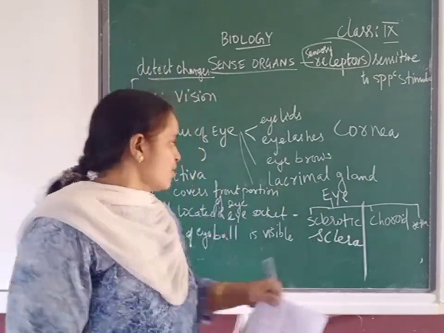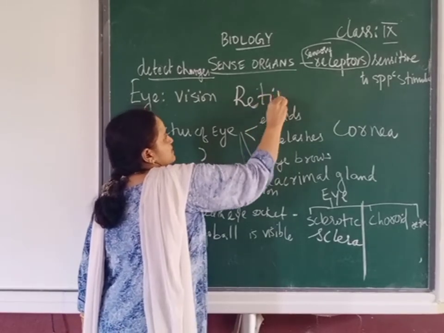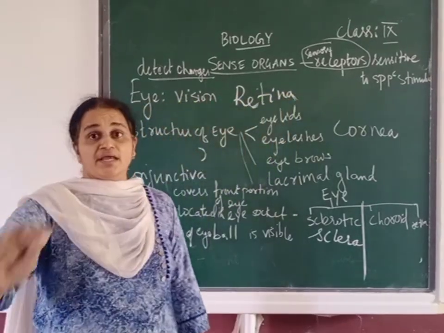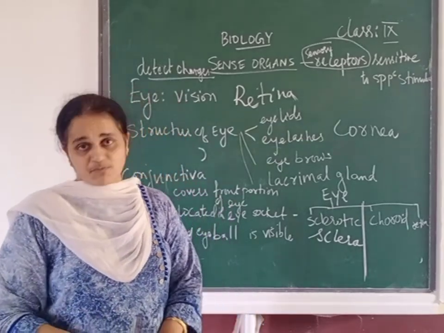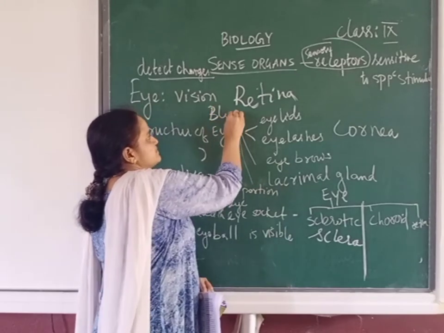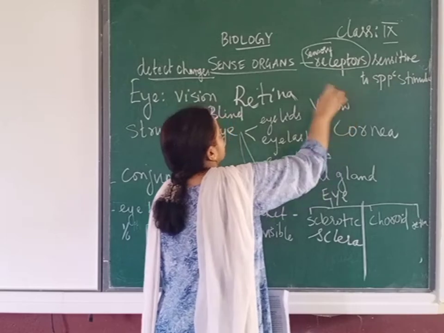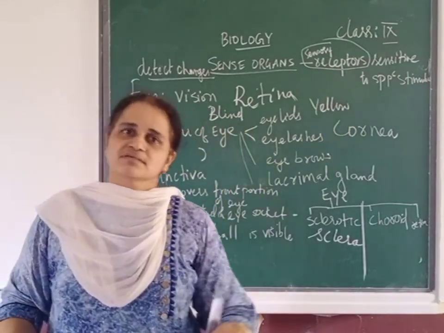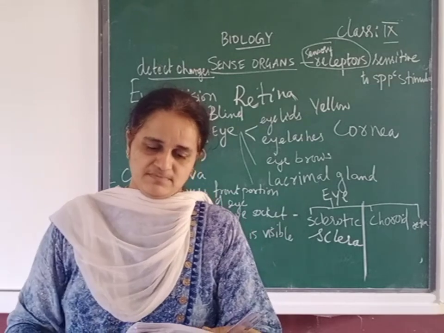So now remember, retina is the main area where the images are formed. There are 2 types of spots. Which are those two spots? Blind spot and yellow spot. When you hear blind, it means there is no image formed or there is no vision.